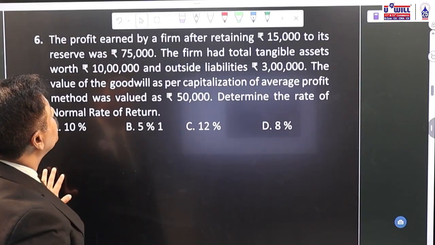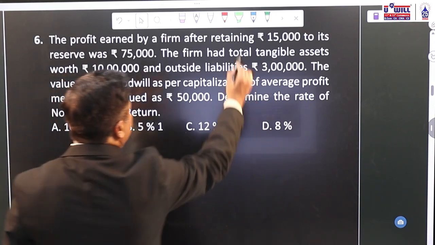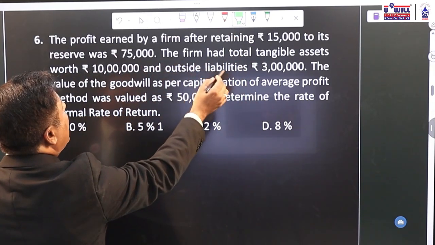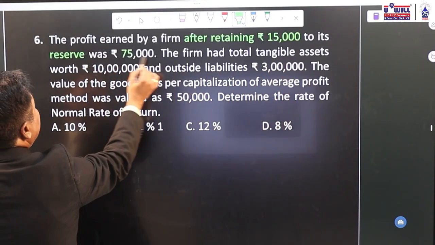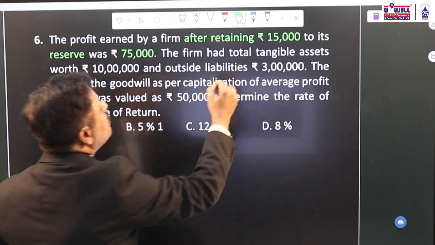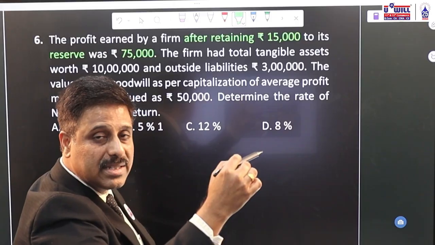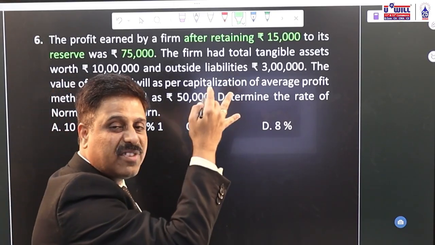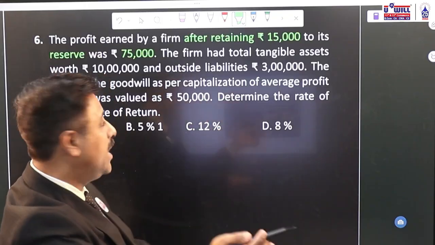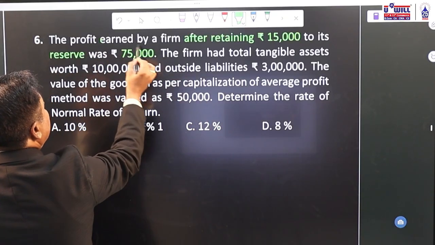Sixth question. The profit earned by a firm after retaining 15,000 to its reserve was 75,000. Means before reserve it would have been how much? 75 plus 15, 90. From 90,000 we transfer 15,000 to reserve and the remaining profit retained or earned after transferring